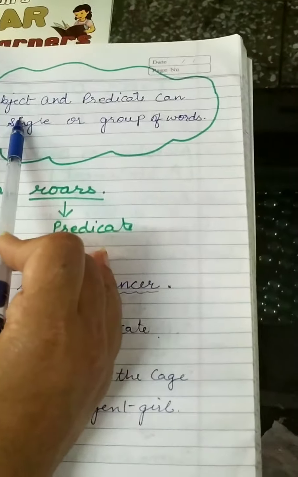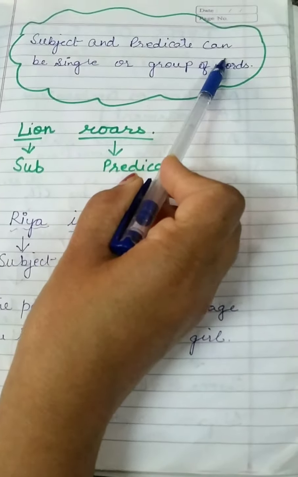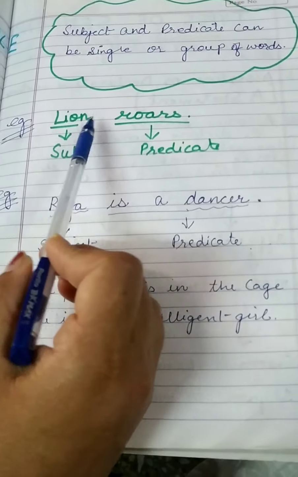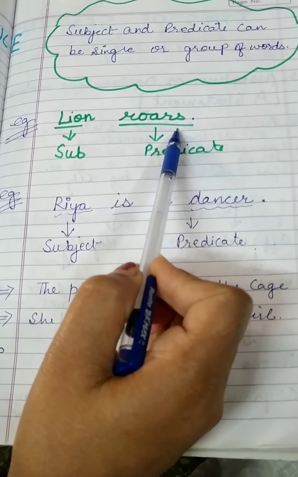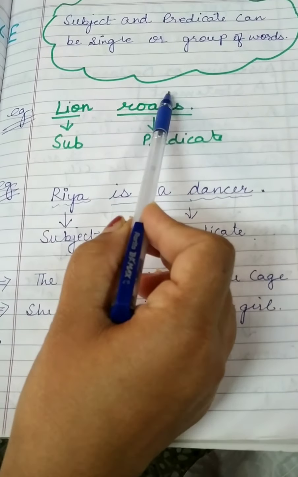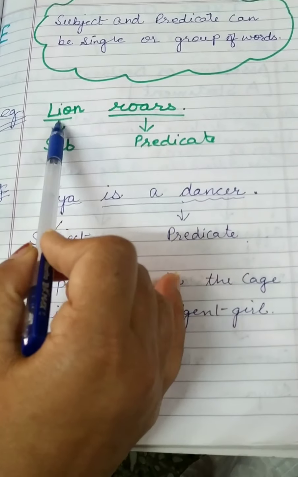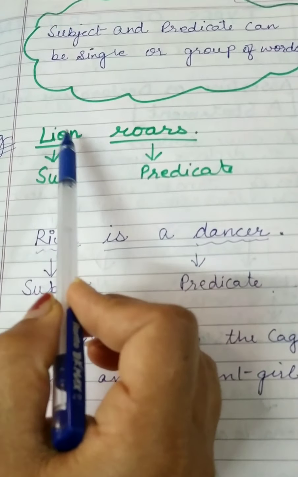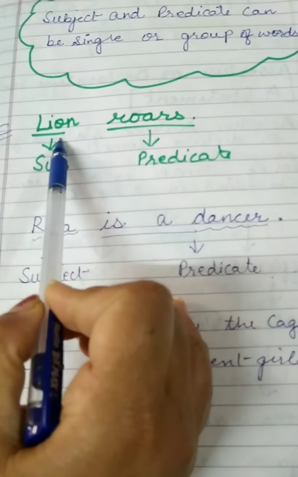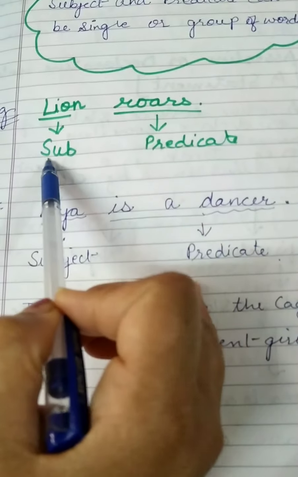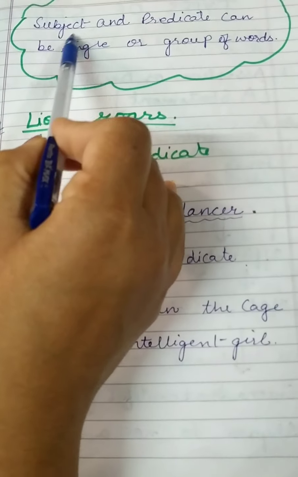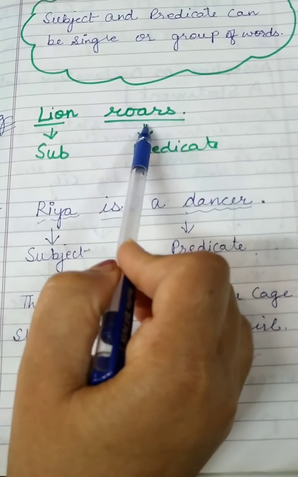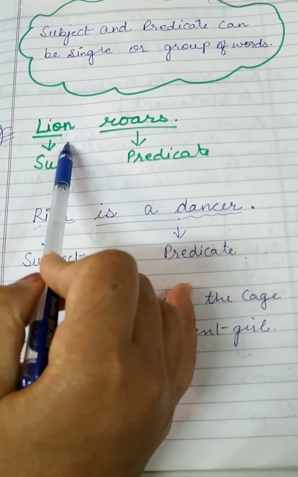Now, subject and predicate can be single or group of words. Now in another example we can see lion roars. Roars over here is a predicate. Dahadna. Sher dahadta hai. Lion, we are talking about the lion. So lion is the subject. Here we can see lion and roars, subject and predicate, they are of single words. But it is making a complete sense. They are arranged properly. So it is an example of a sentence.